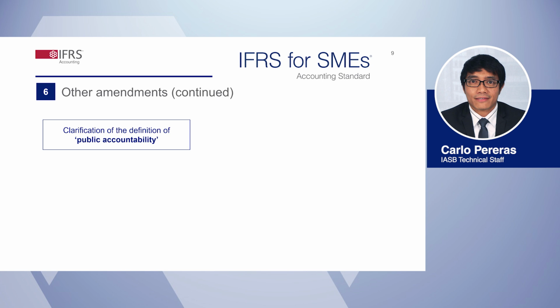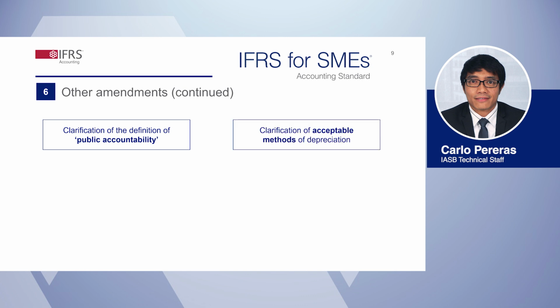Moving on to our next four amendments. The fifth amendment clarifies the definition of public accountability, a key criterion for eligibility to apply the standard. The ISB made this amendment to present the categories of entities listed in the definition, like banks, credit unions, and insurance companies, as examples of entities that often meet the criterion for public accountability. It is important to note that this was a clarification to help with application. It wasn't intended to relax the criterion.